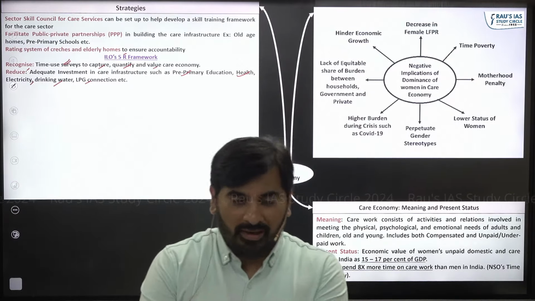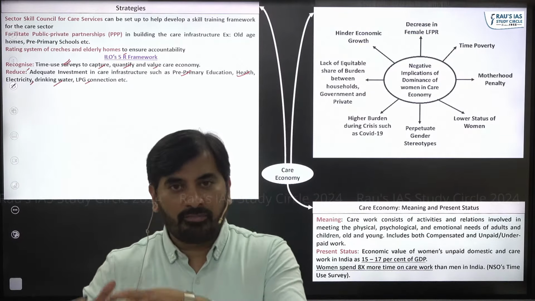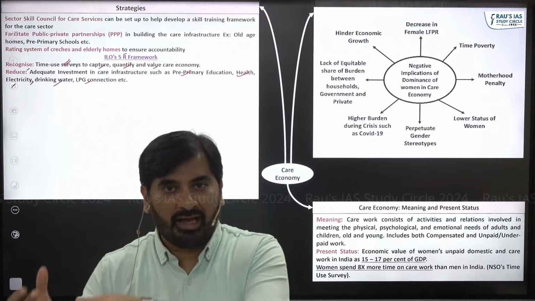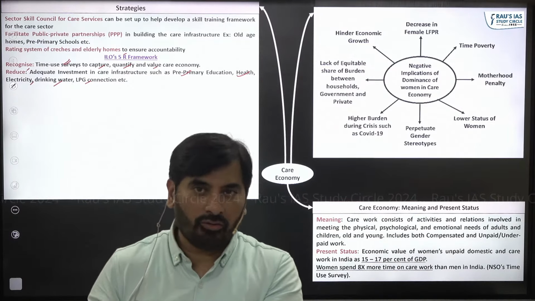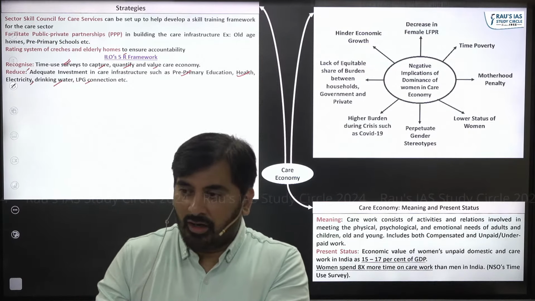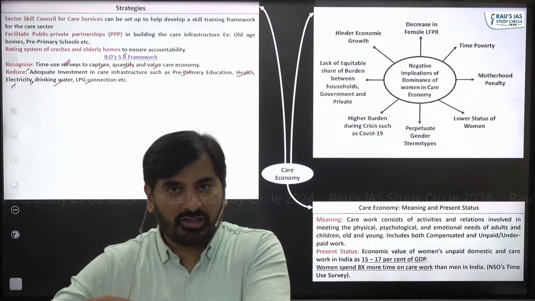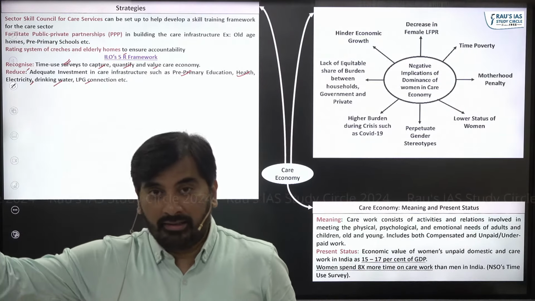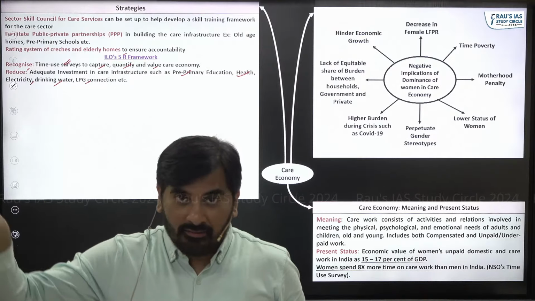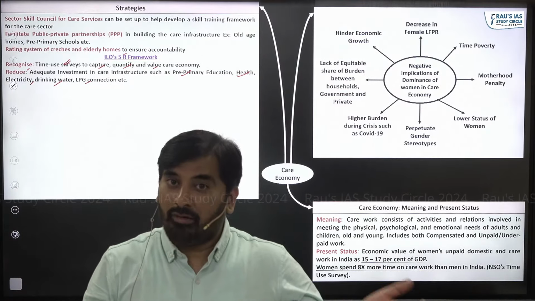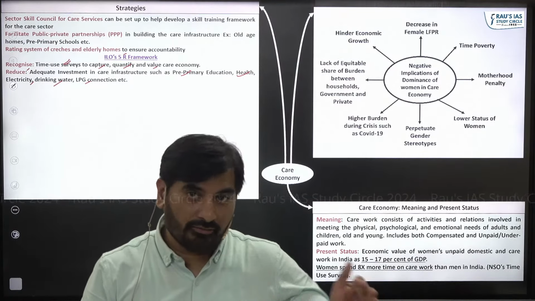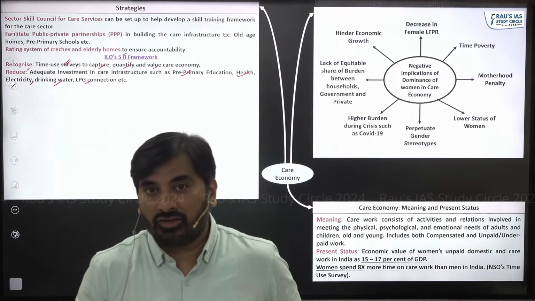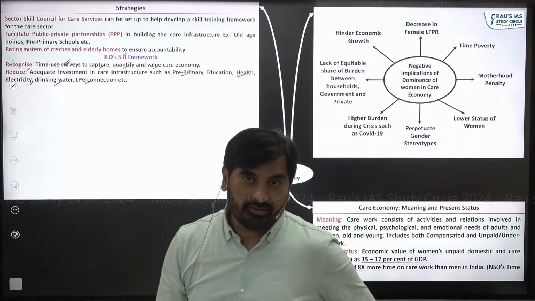So obviously women in such households would have to spend a substantial amount of time collecting fuel wood, right? If such a household is provided with an LPG connection, the time spent by women on collecting fuel wood will reduce, the time poverty which women face will reduce, and women can actually get employed in productive sectors.